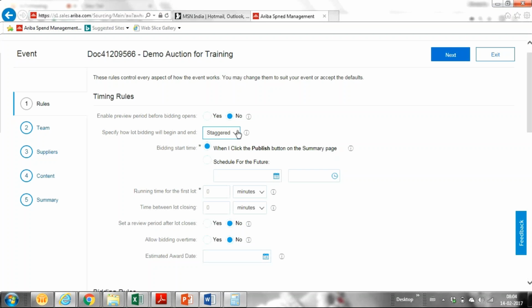So three lots will start for response, and the first one will close, the second will close after 5 or 10 minutes, and the third will close after the time we specified. Here you can see specifying the lot. The lot is defined at the content level, is it? Yes.